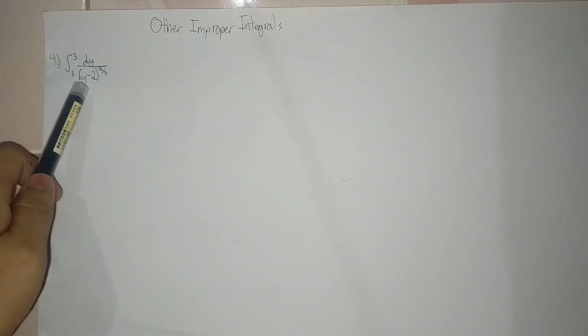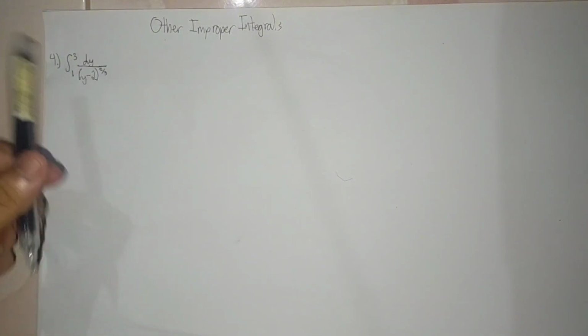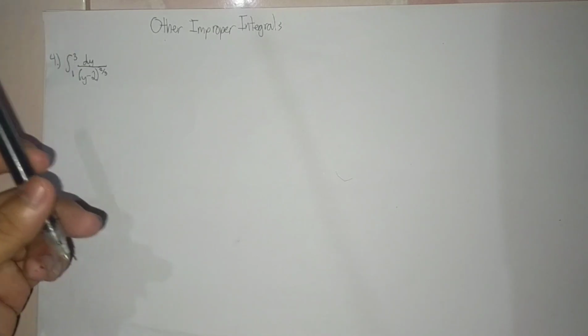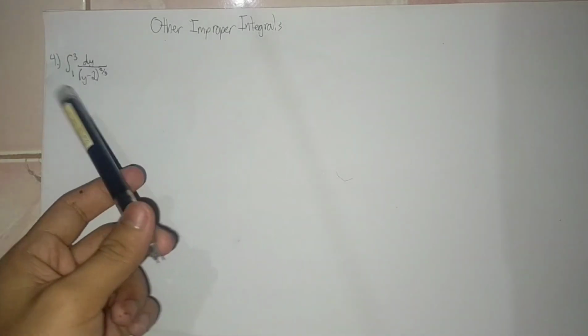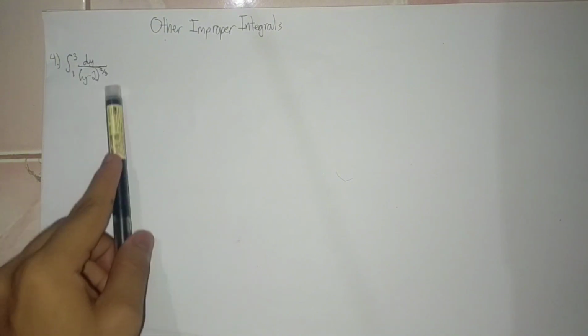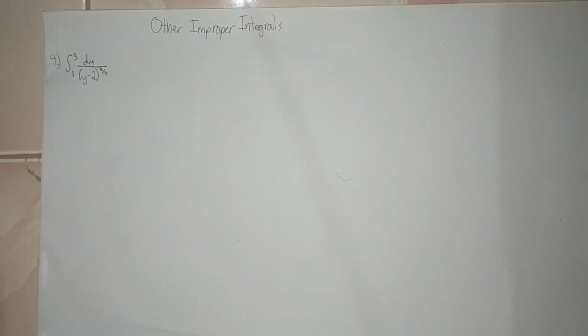So to make it 0 for undefined, y is equal to 2, so 2 minus 2 is 0, and it is undefined. So the integrand is undefined at y equals 2, so the critical value is 2.